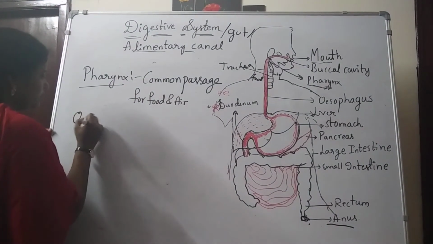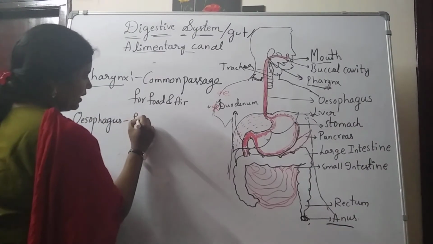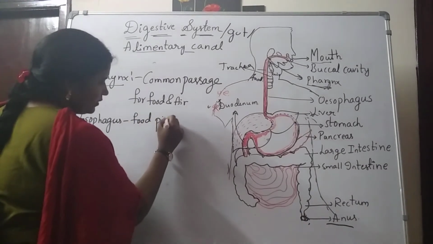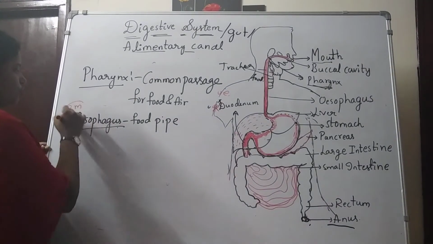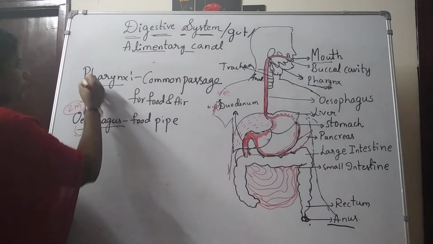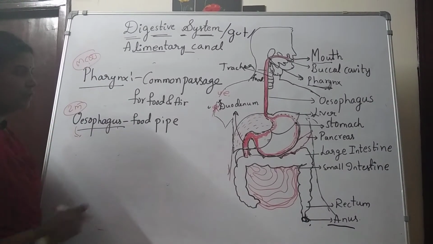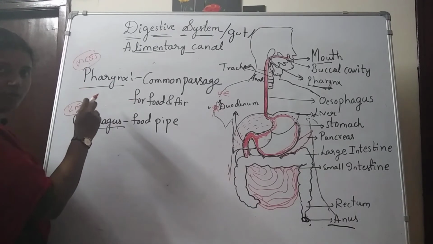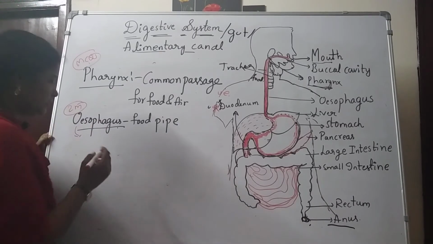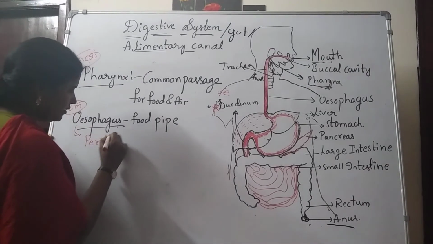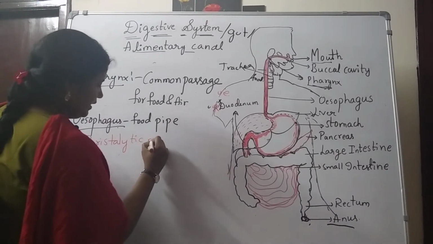Now we'll see the esophagus. Esophagus means food pipe. Here also we have a 2-mark question. What is the 2-mark question here? The common MCQ will be: what is the common passage for food and air? Pharynx is the common passage for food and air. So for the esophagus, what is the question here? Peristaltic movement. What is the meaning of peristaltic movement?